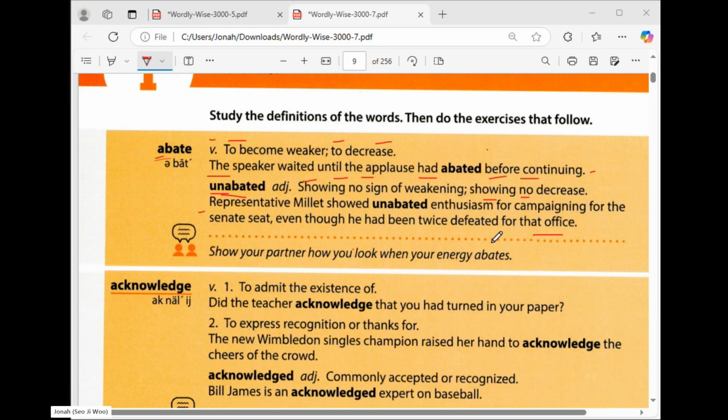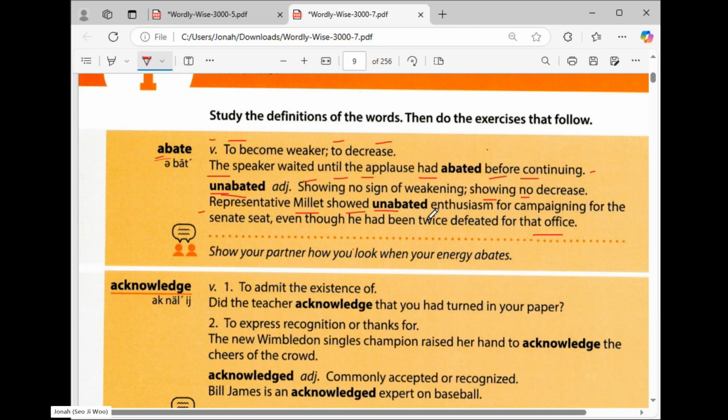Okay? So you can see here this sentence is talking about Representative Millett showing unabated enthusiasm. It means he is not weak when it comes to getting the attention of the people, because he wants to win the election, the politics.